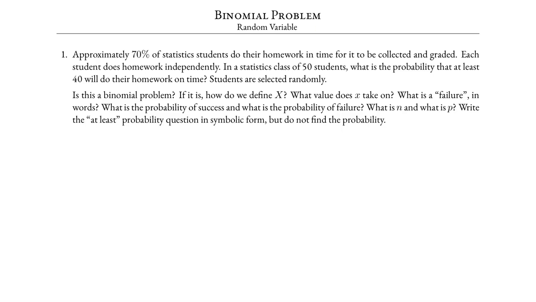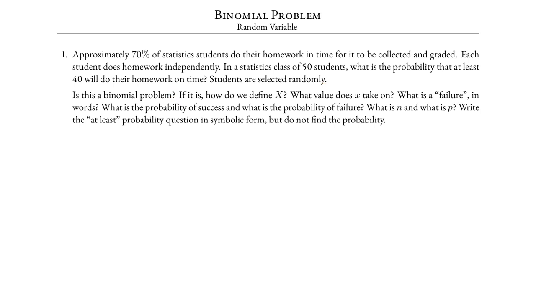Binomial problem. Approximately 70% of statistics students do their homework in time for it to be collected and graded. Each student does homework independently. In a statistics class of 50 students, what is the probability that at least 40 will do their homework on time? Students are selected randomly.